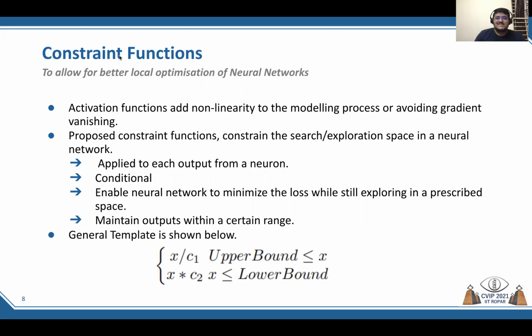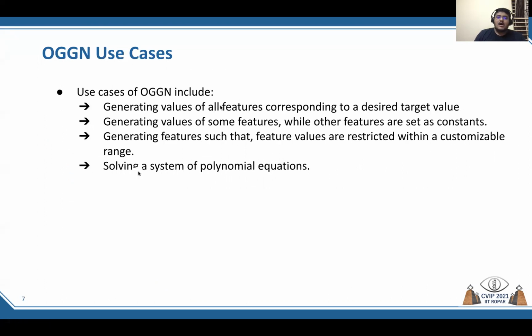Constraint functions are similar to activation functions in that they are applied to the output of the neural network and they are conditional, and the general template is shown here. They enable neural networks to minimize the loss while still exploring in a prescribed space. They also maintain outputs within a certain range. So this is the use of constraint functions.